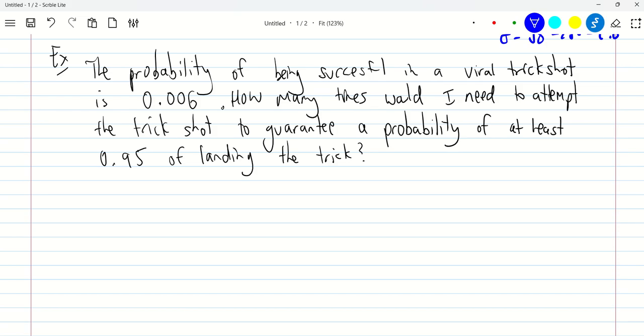So let's just write down a few things. The probability of success is 0.06. Because this is binomial, it's either success or fail. n here is unknown.